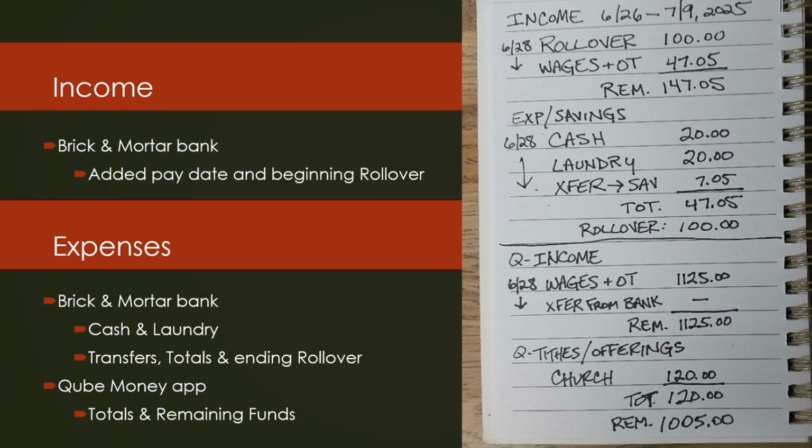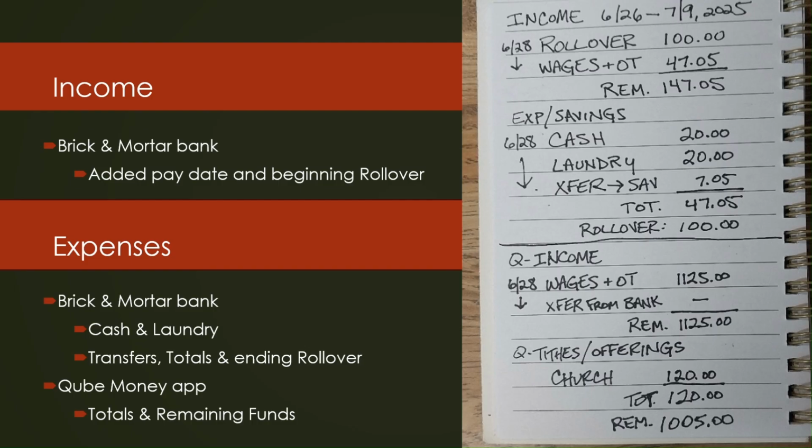And then I put in the totals and the ending rollover. So in this case, I had $7.05 more than what I usually take out for cash and laundry. So it wasn't enough for me to move over to Qube, I didn't think. So I just moved it over to a savings account that I have at the brick and mortar bank. So that way my rollover is at $100, like I like to have it.